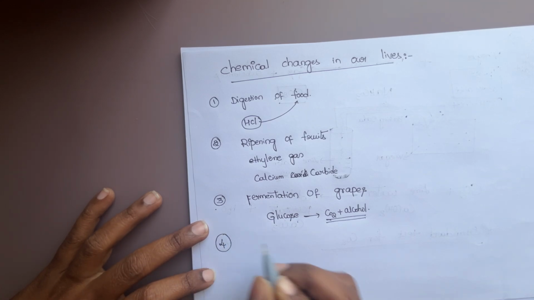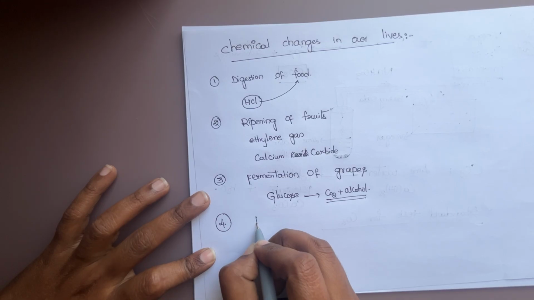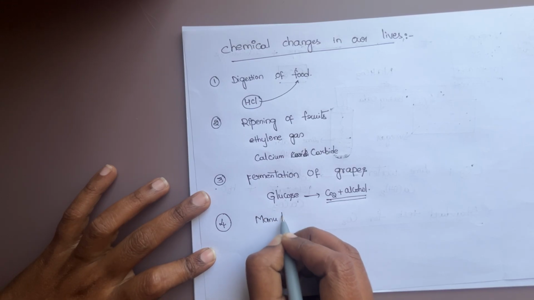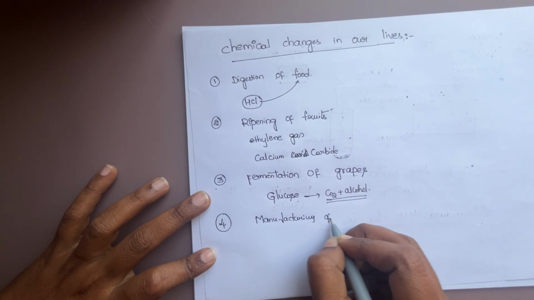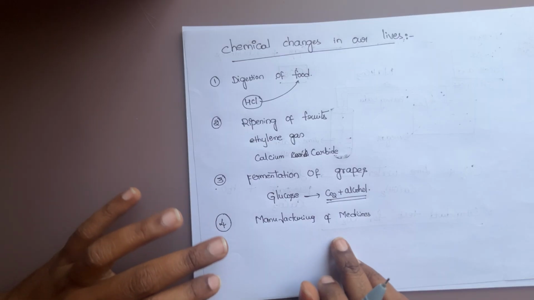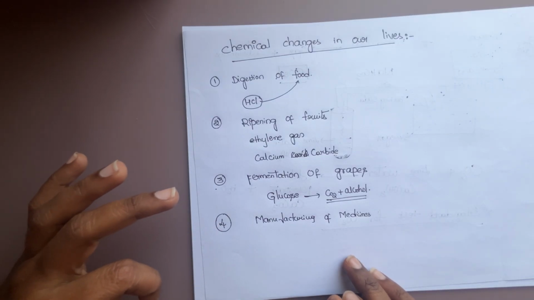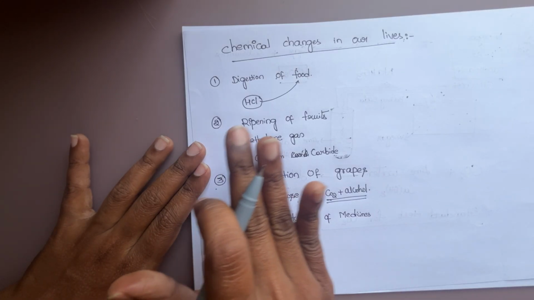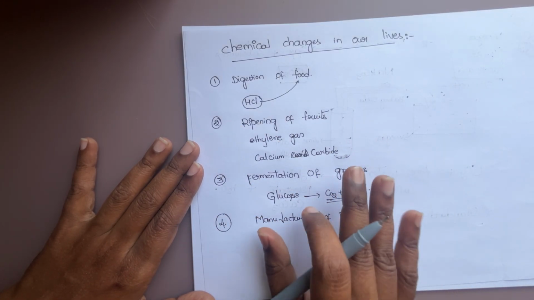Let us see the fourth example. What is the fourth example? Manufacturing of medicines. During manufacturing of medicines, the pharmaceutical industries take chemicals and prepare new chemicals for new diseases and already existing diseases.